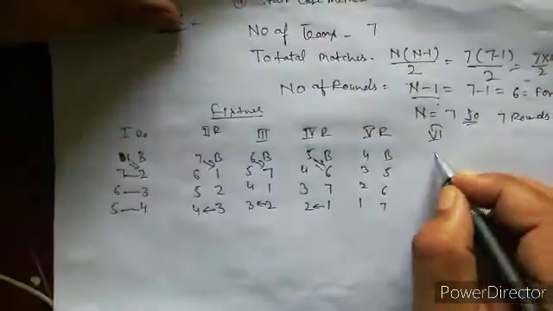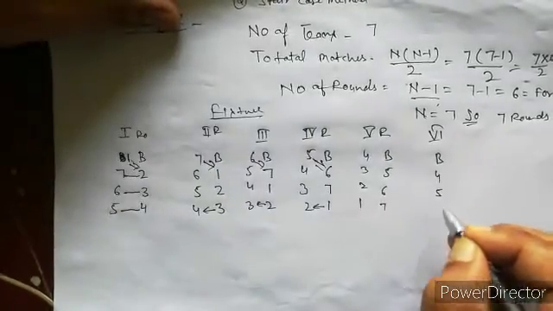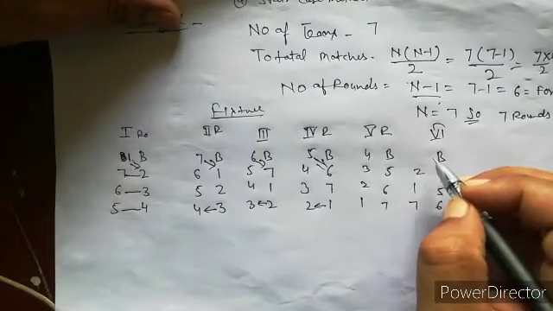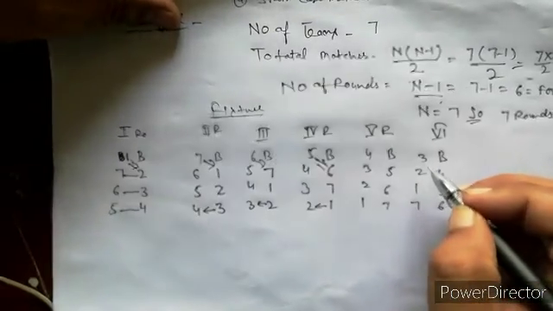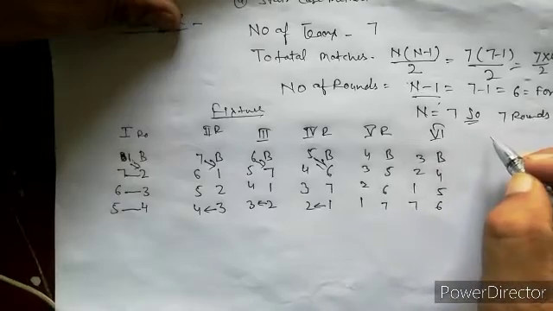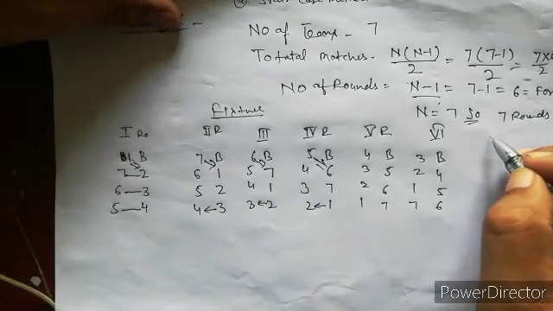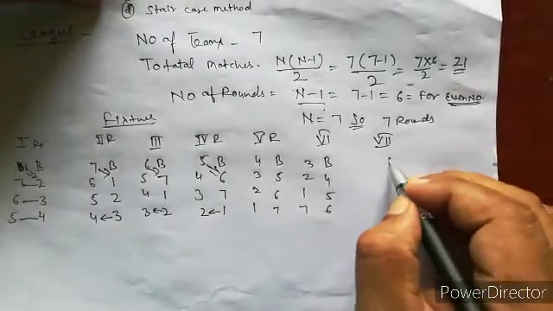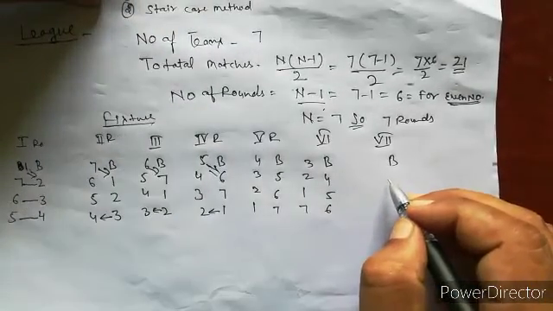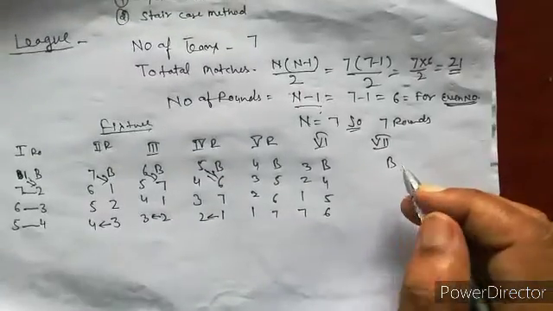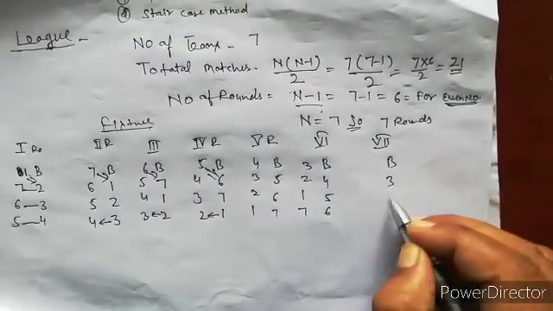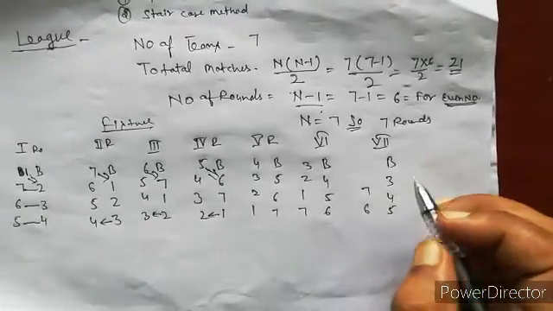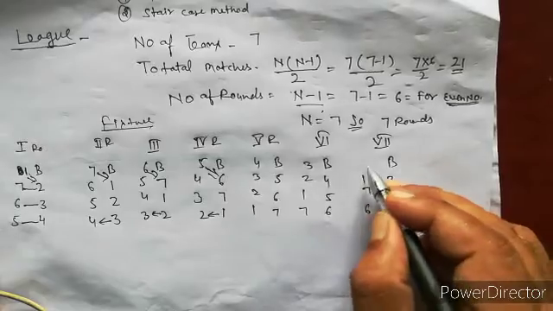Sixth round: 4, 5, 6, 7, 1, 2, 3. Seventh round: 3, 4, 5, 6, 7, 1 and 2.